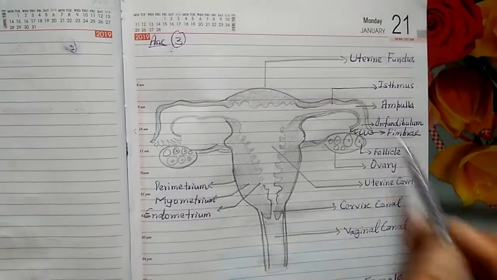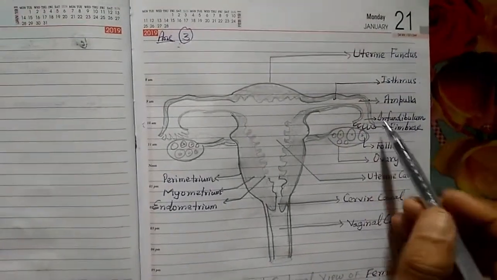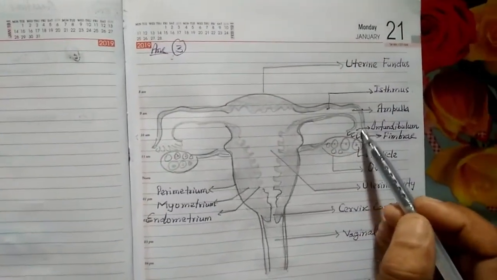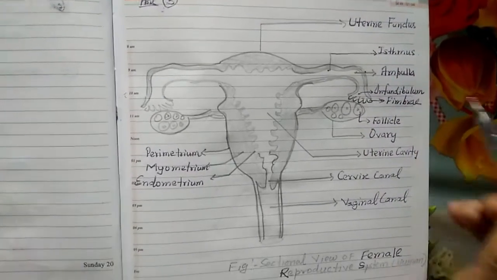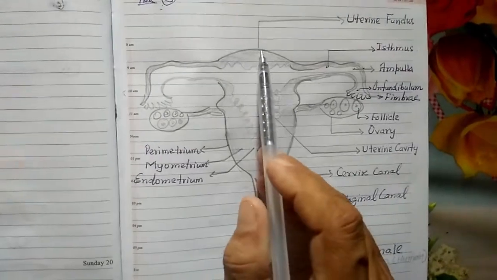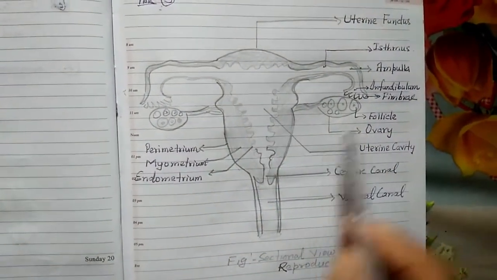This one is the ampulla, isthmus region, ampulla region and infundibulum, together called the fallopian tube or oviduct. This one is the uterine fundus. This structure is the fundus, and this one is the ovary.